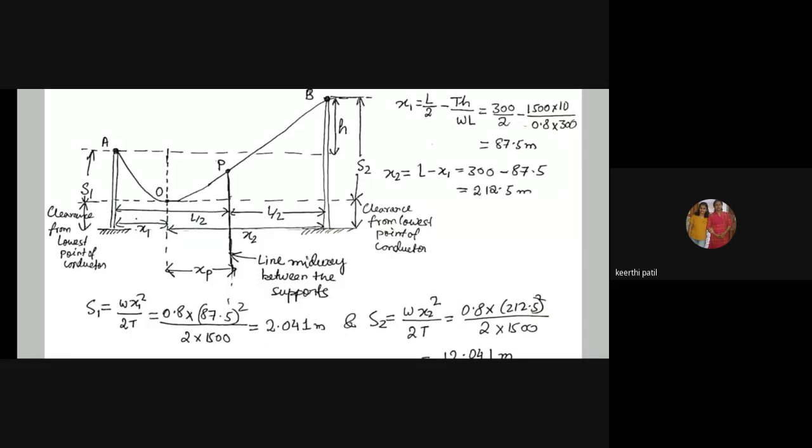Okay, others. Ritvik, Sankalp, are you getting? Yes, ma'am. Ma'am, total clearance is 29 meters, na, ma'am. Total clearance. Yes, yes, correct. Yes, ma'am, we got 29. Yes, correct. Very good.